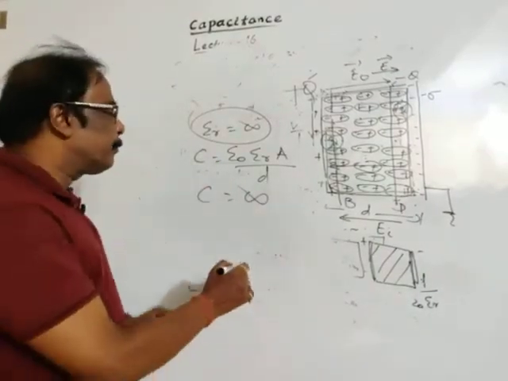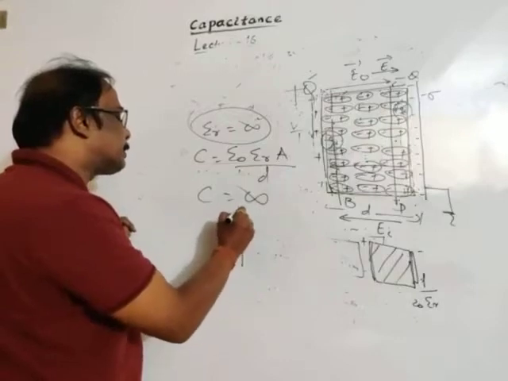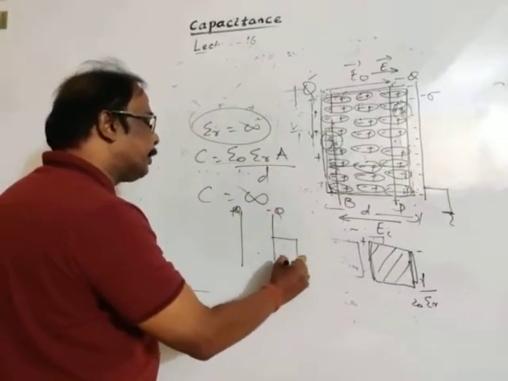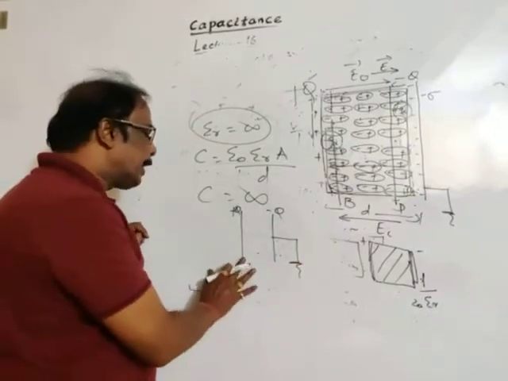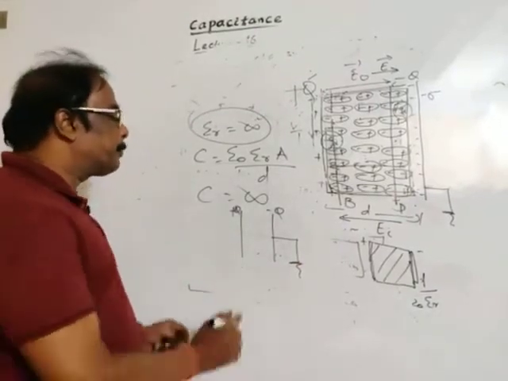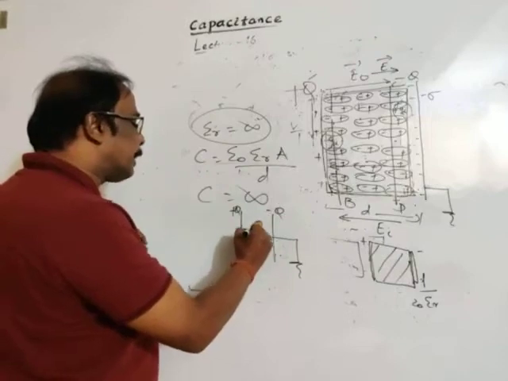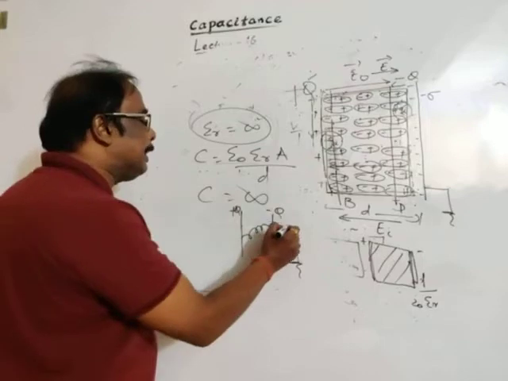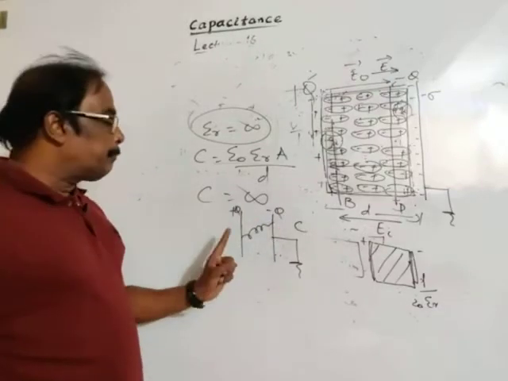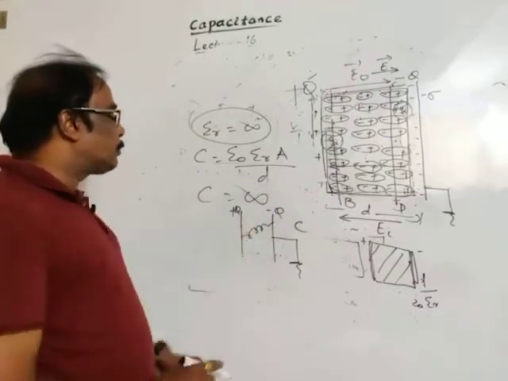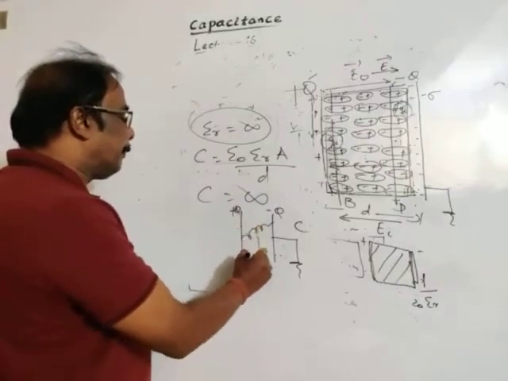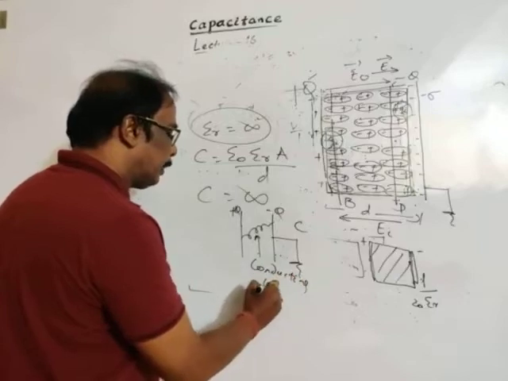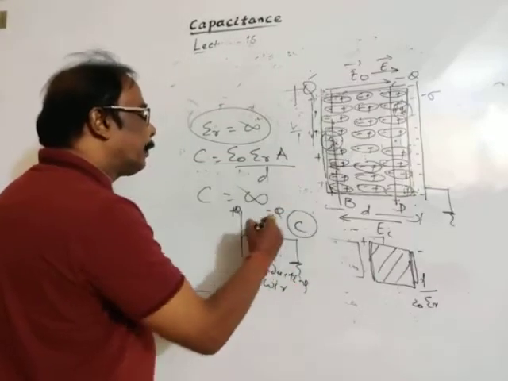Of course, sometimes a question is asked like this: this is a positively charged plate, this is induced charge minus Q, and it is earthed. Sometimes a question is asked like this: if these two oppositely charged plates are joined by the help of a conducting wire, initially its capacitance is C. What will happen to the capacitance?